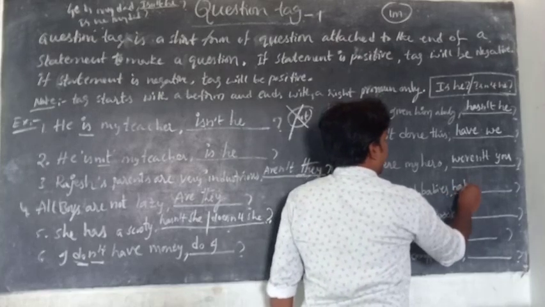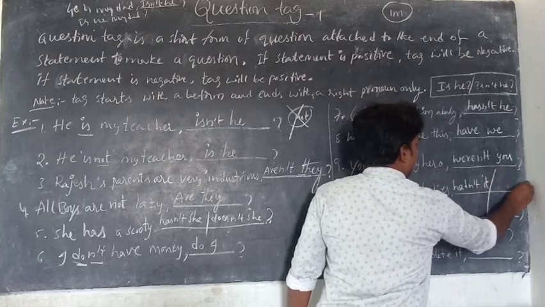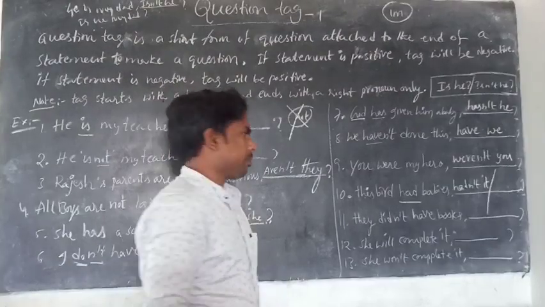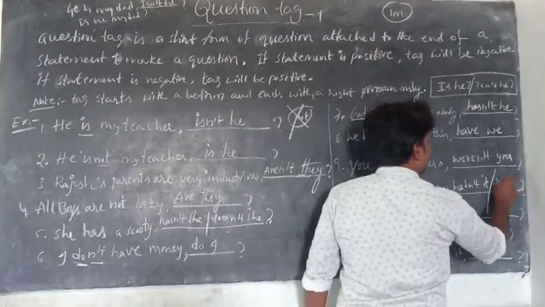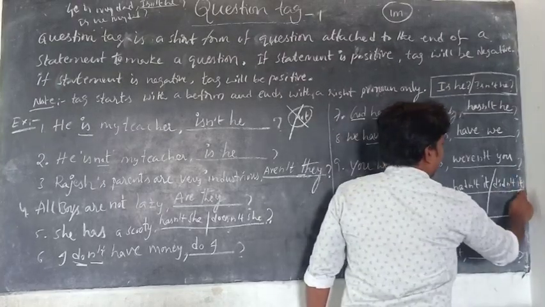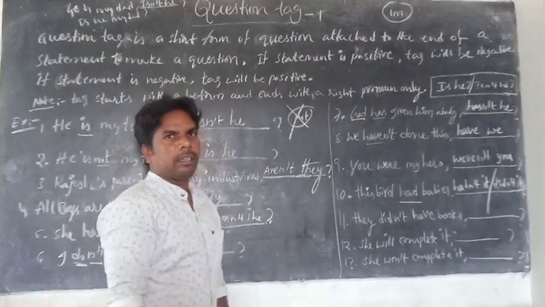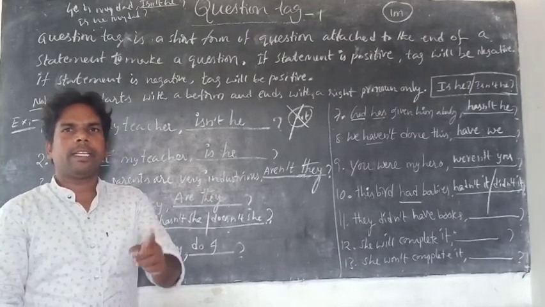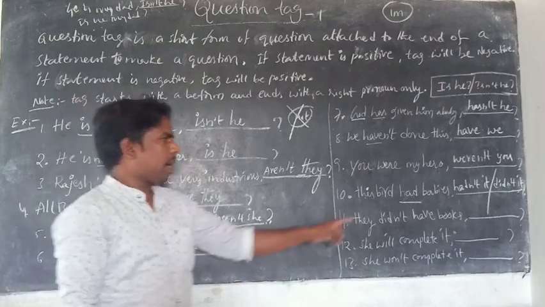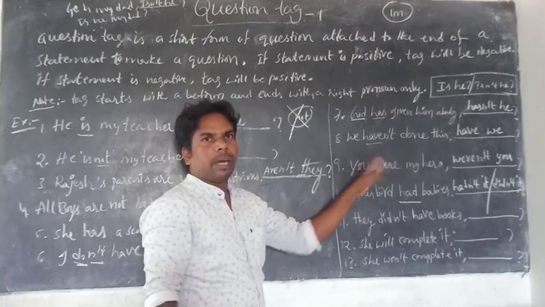You can write hadn't it, but the hidden be form of past tense is did, so you can use didn't it. Hadn't it or didn't it. Is it clear? Did is the hidden be form of past tense. Only had is past tense, and were and was are also past tense.